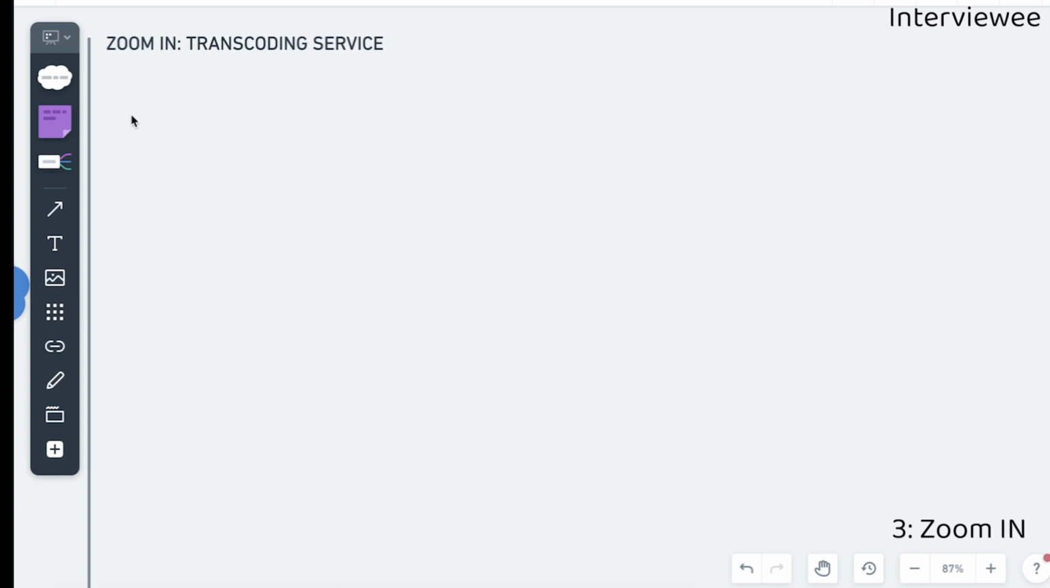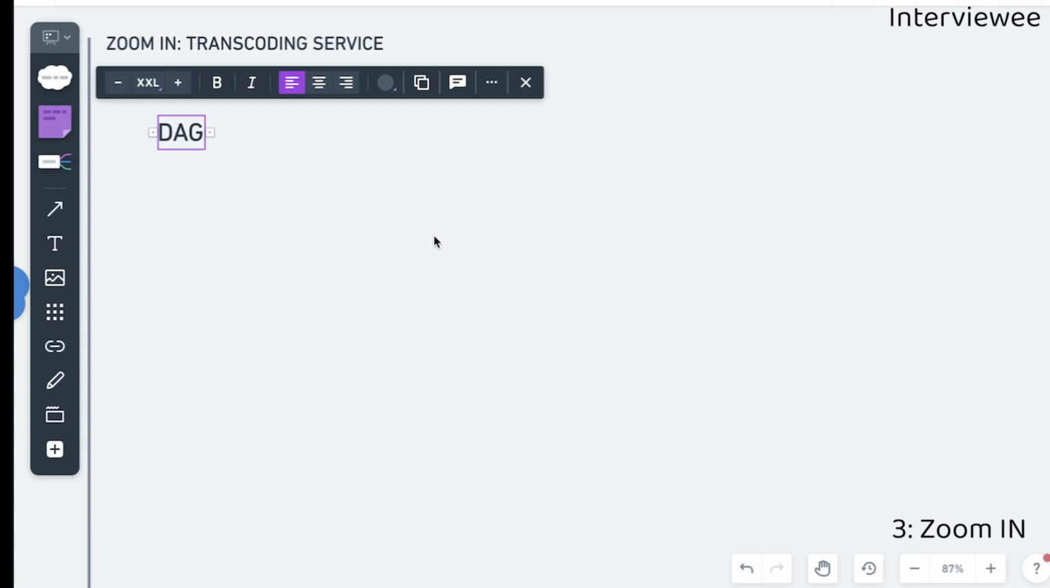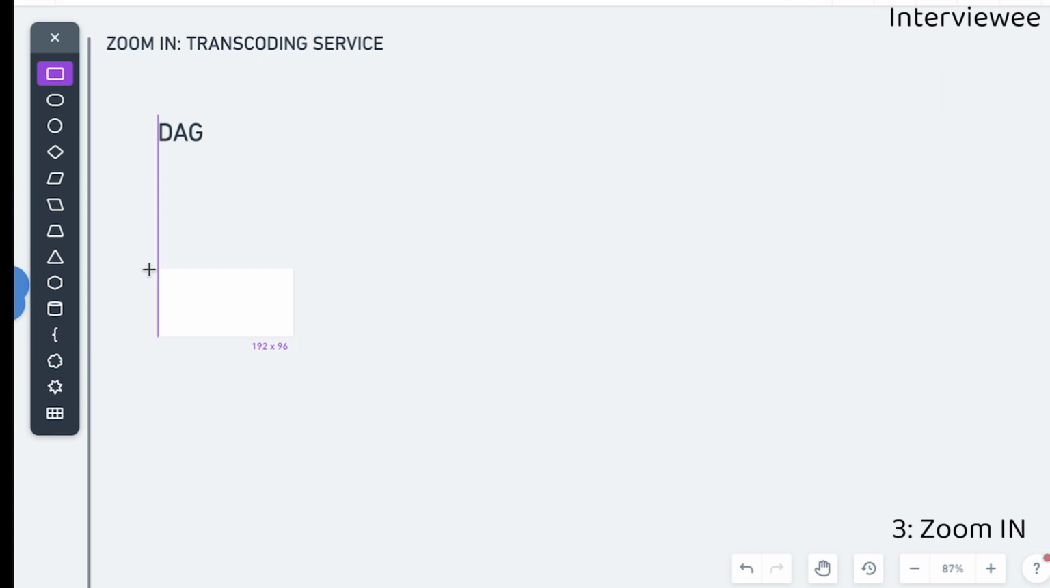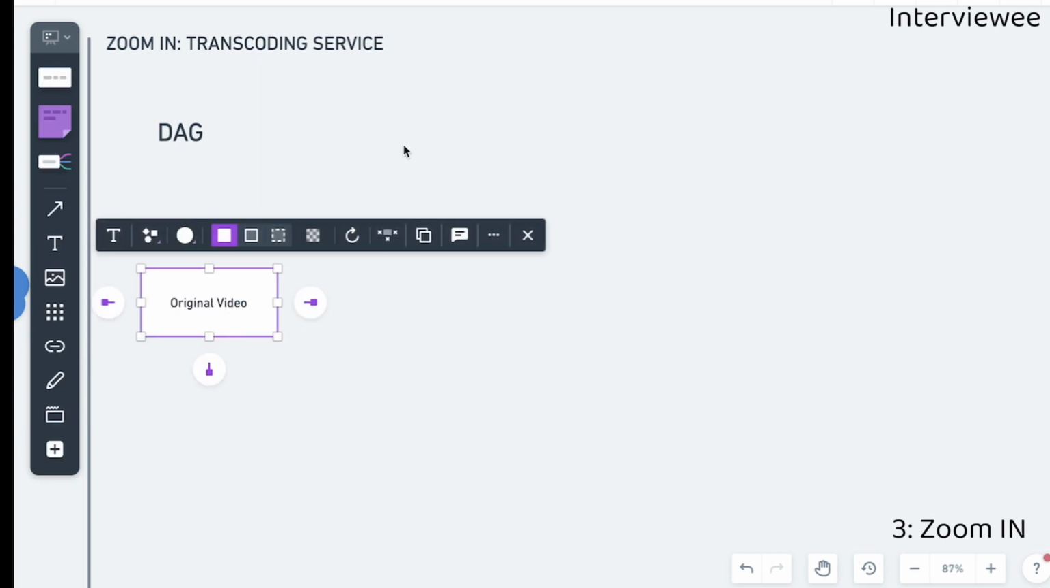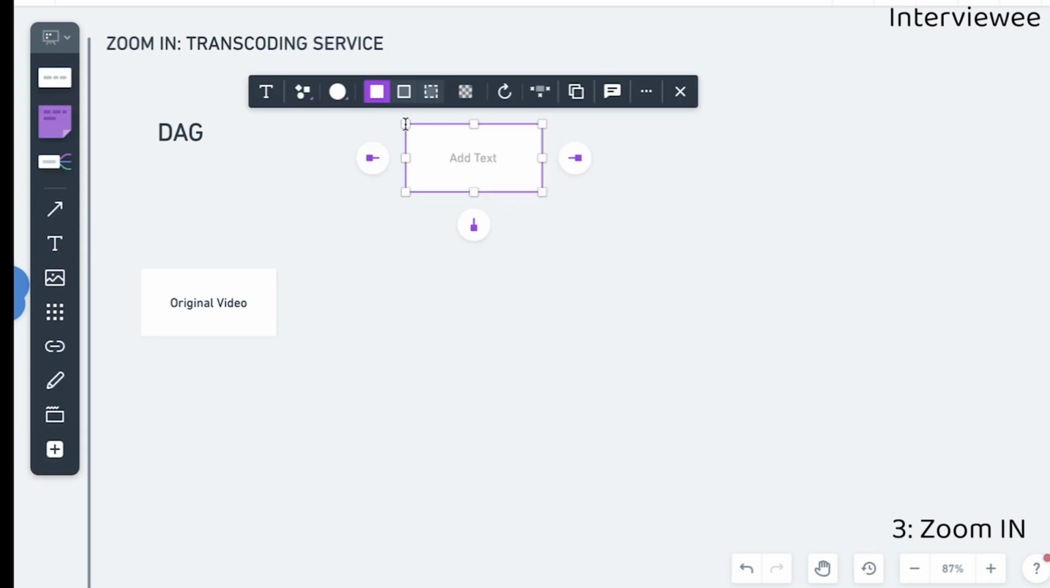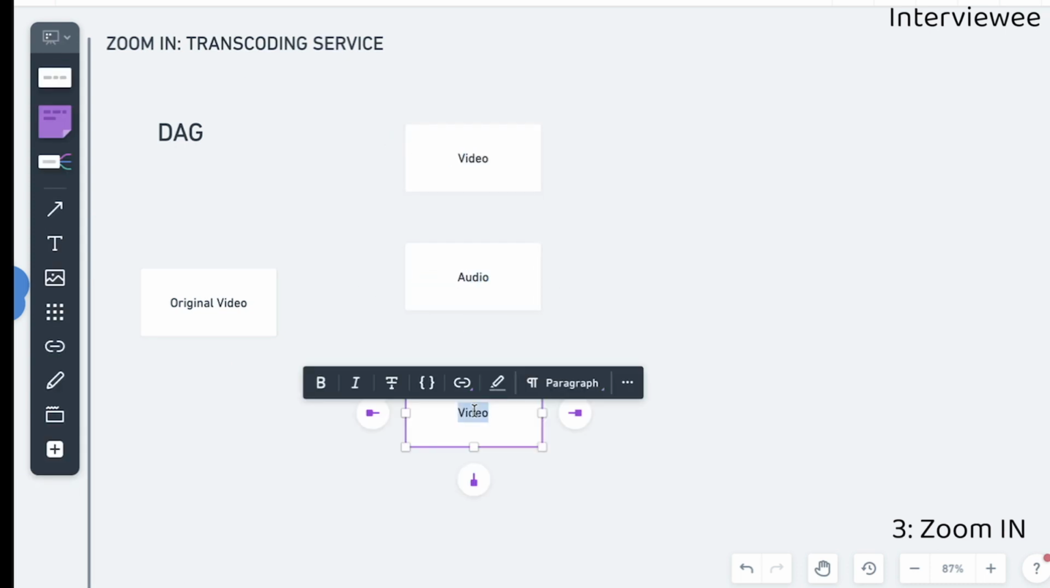So let me just write down here, and with a DAG we can define tasks and stages for the different processes that we need to run on our transcoding service. I know Facebook also uses a directed acyclic graph, so we can use this tool in our transcoding service. We are going to have first our original video. Next, from our source we are going to have basically three tasks. The first ones are going to be video, audio, and metadata.